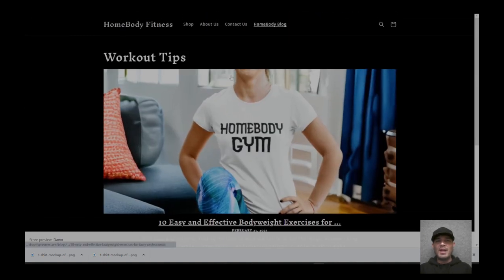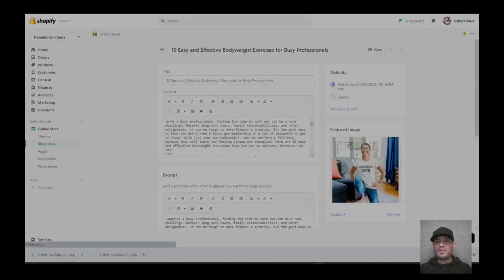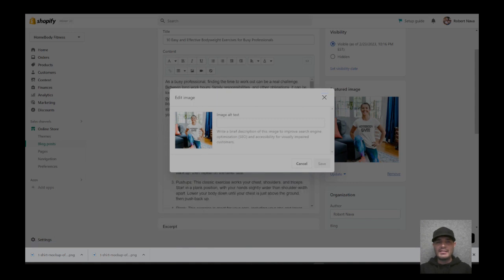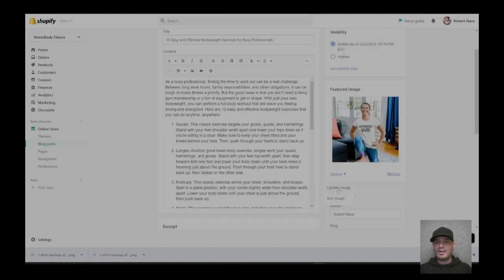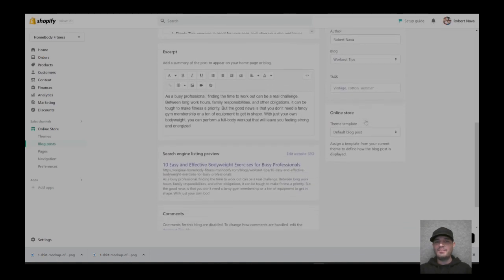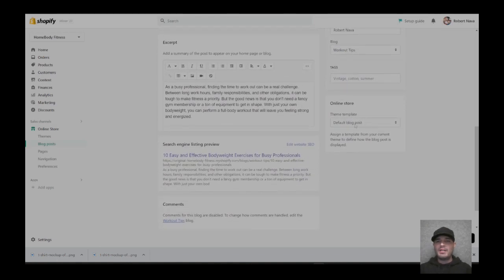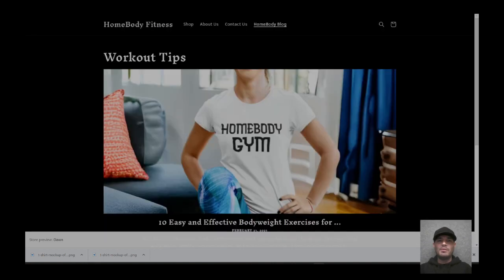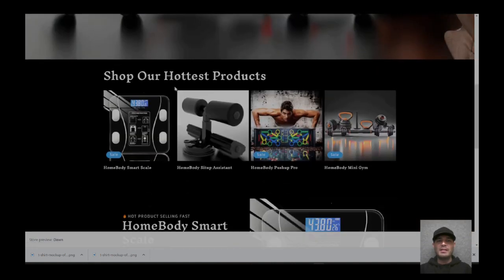Now notice that her head is cut off. We could actually go back over to this and let's see if it'll let us edit this. This one doesn't let us pick the hot spot. Edit image. No, this one doesn't let us pick the hot spot. So it's just going to be cut off. We could change the template if we wanted to, but we don't have a template for this one. So I think we're good. I think we're fine. We're just going to go ahead and leave that there.